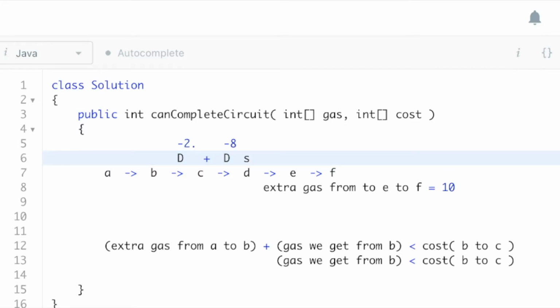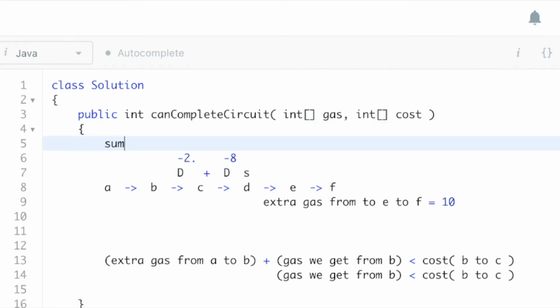And what these two deficits actually represent is the sum of the fuel of A, B, C, D minus the cost of A to B, or we could say the cost from A to D. Wait, is that right?